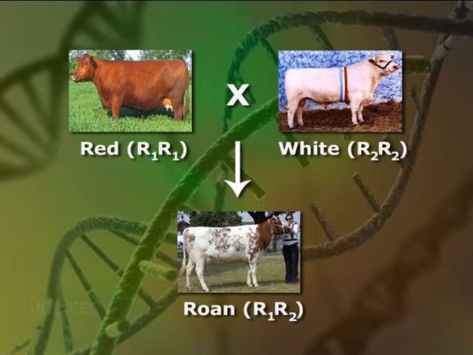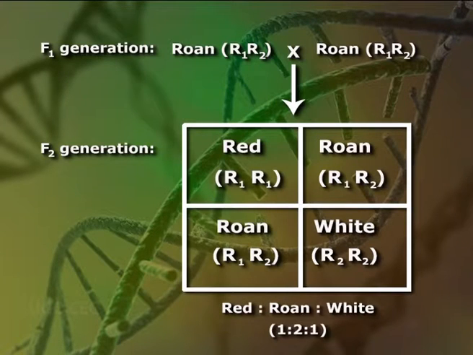When red cattle with genotype R1R1 are crossed with white cattle bearing genotype R2R2, the F1 hybrids have roan colored skin and not the intermediate pink. The roan color is actually expressed by a mixture of red and white hairs which develop side by side in the heterozygous F1 hybrid. In F2 generation, red, roan and white appear in the ratio of 1:2:1. The phenotypic ratio coincides with the genotypic ratio as displayed here on the screen.